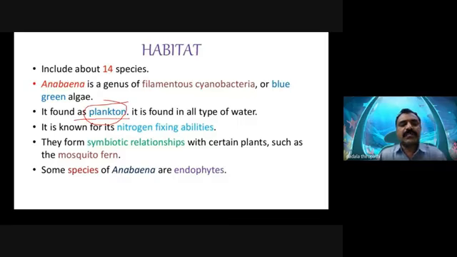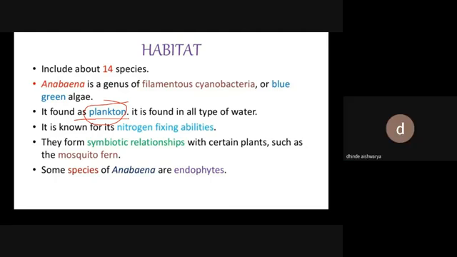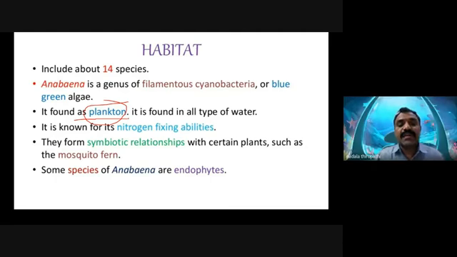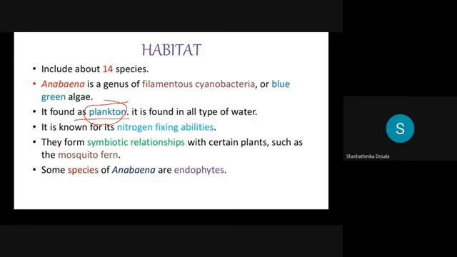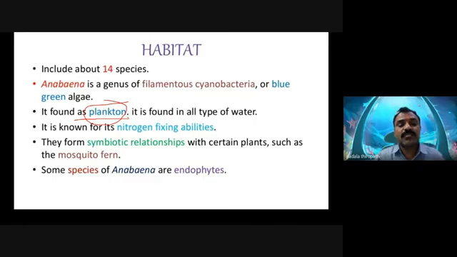Plankton is a free-floating organism belonging to plants. They are not motile forms. They float on the surface of the water, in ponds or lakes, even in stagnant water.